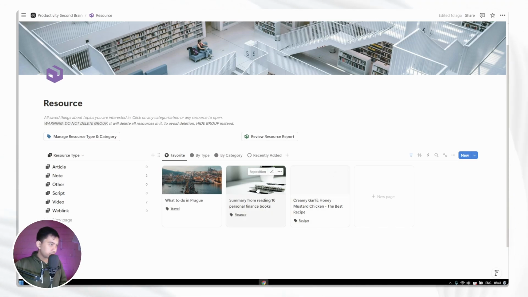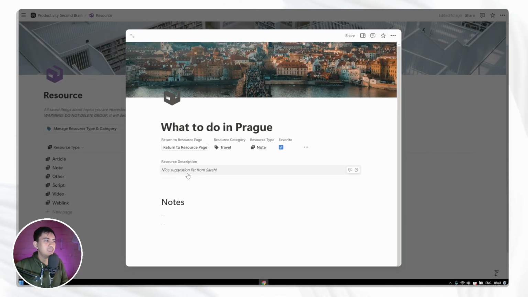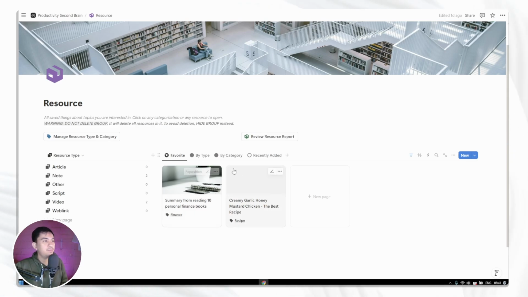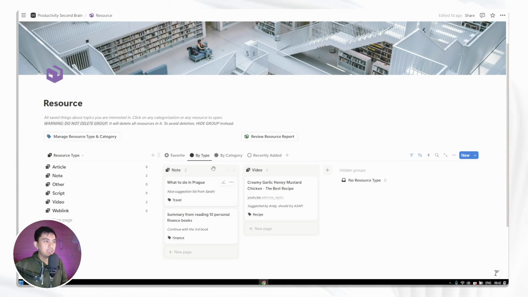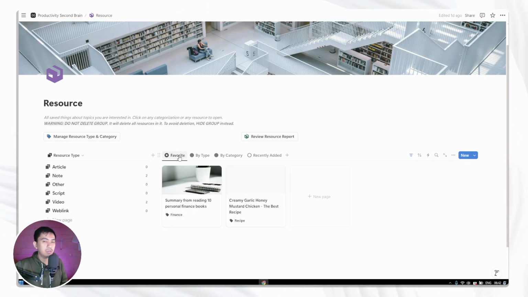And yeah, you can also do the same. Let's say, for example, this one, what to do in Prague. I already finished the list. I already visited Prague, for example. I don't think I need this resource item to be in my favorites anymore. Then you can click and uncheck the favorite, and it's removed. But it's still here. It's still in the resource second brain system. So everything is still in the same place. We just reorganize which resources we want to access really quickly.